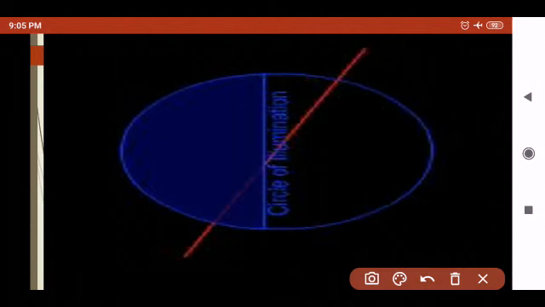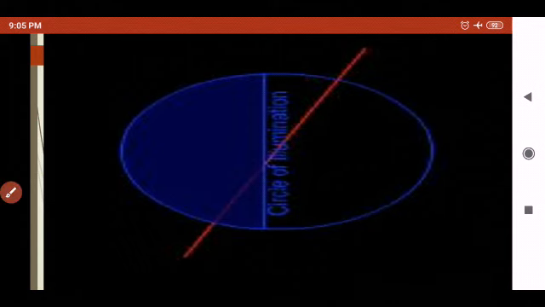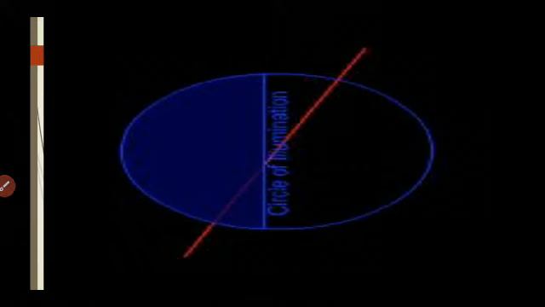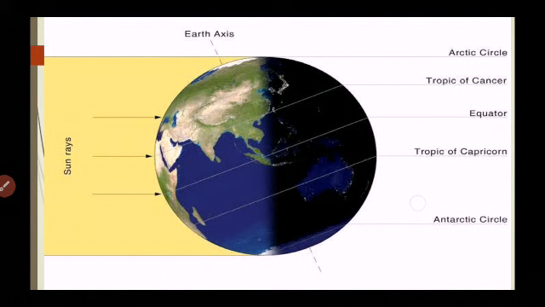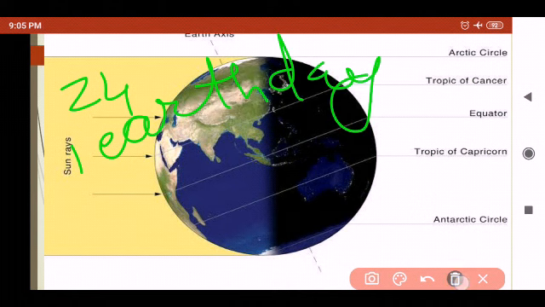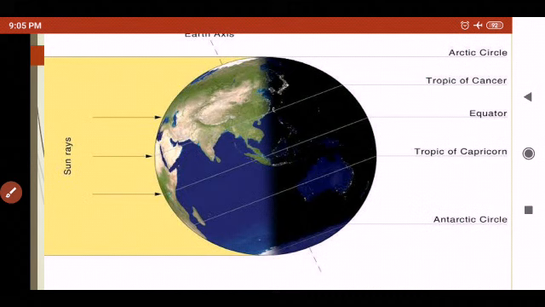And the earth takes about 24 hours to complete one rotation around its axis. Now students, you know that our earth takes 24 hours to complete its rotation. The period of rotation is known as an earth day, and these 24 hours which the earth takes to complete one rotation are called one earth day, that is 24 hours. This is the daily motion of the earth, that the earth is moving on its own axis, that is rotation.